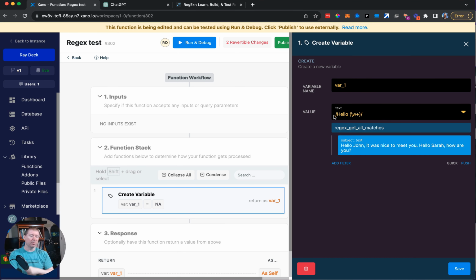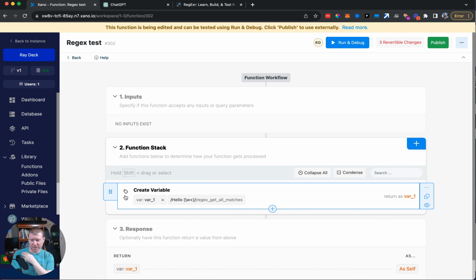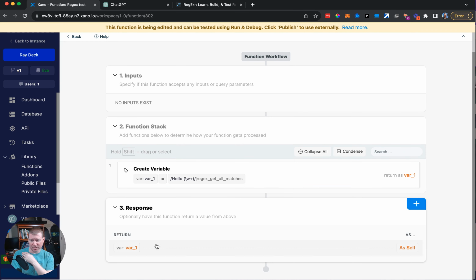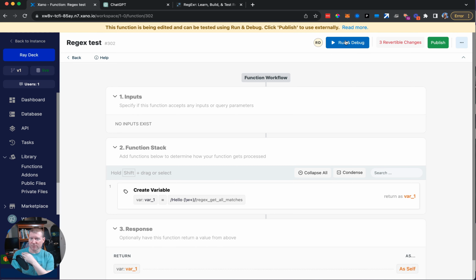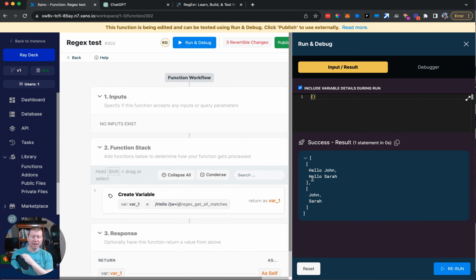Okay, so now what I'm trying to do is apply this hello word regex to regex get all matches. Let's see how well it works. This is the variable being set to that result. The response is going to be var1. So if I run and debug, this should give me the output. See, it found "hello John" and "hello Sarah" as one array, and it makes a second array of John and Sarah.